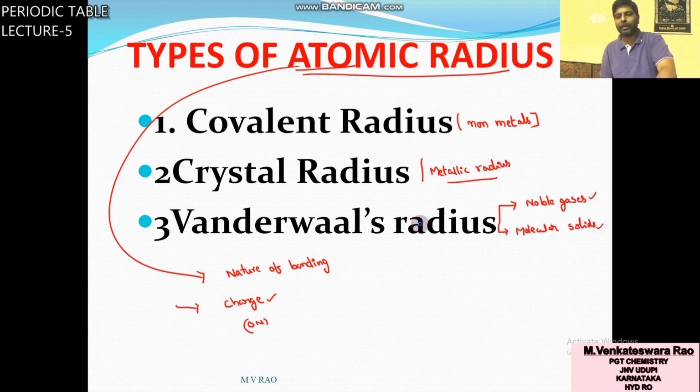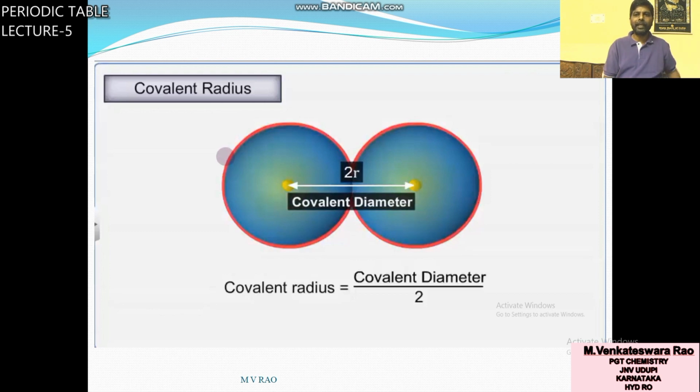First of all we will see covalent radius. It is one atom and another atom, and these two atoms are bonded with a covalent bond.